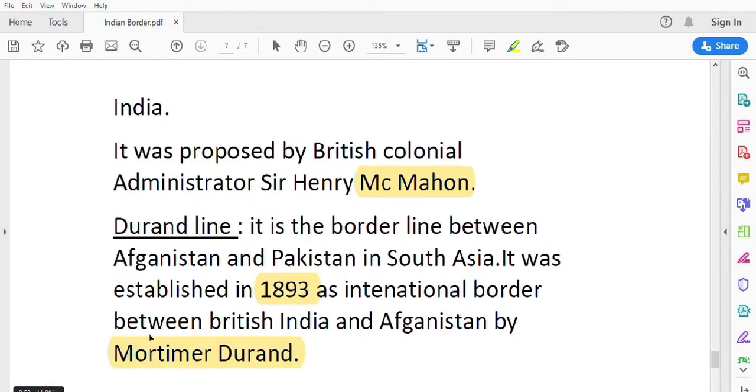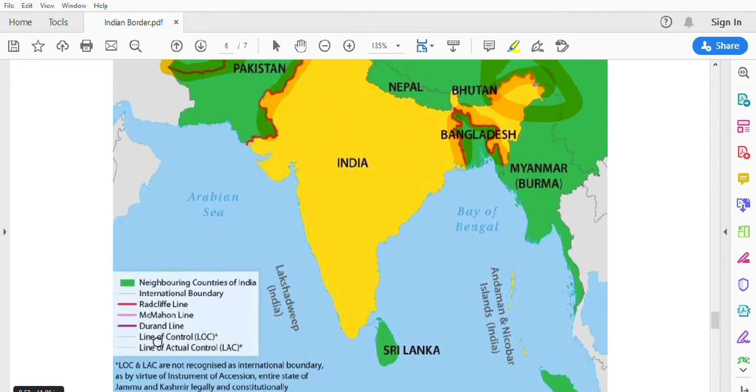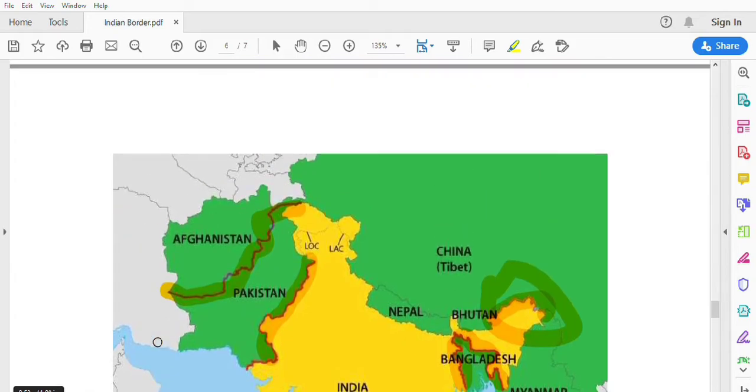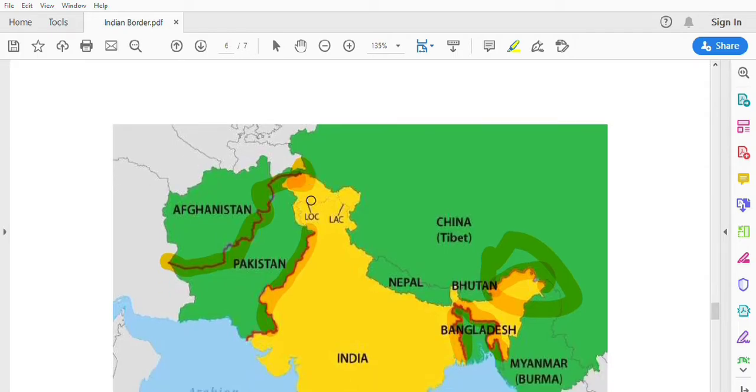See here, at the time of division between Pakistan and Afghanistan, this Durand line was formed. This Durand line connects to India at this point, that is the 106 kilometers border length between Afghanistan and India, as we discussed earlier.